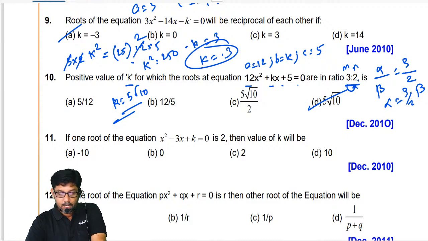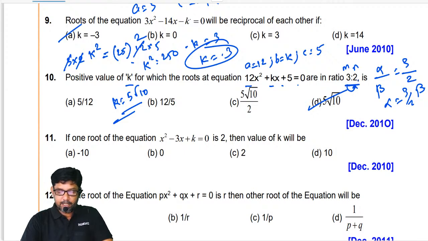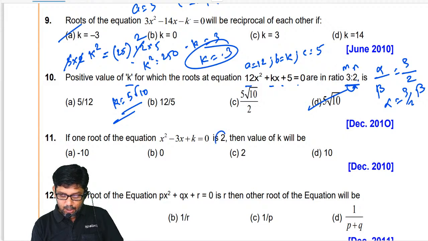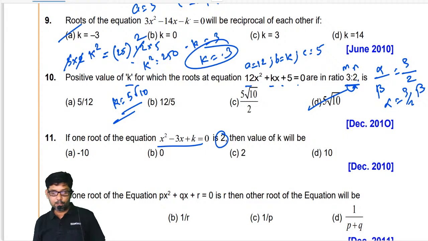Yes. Okay. Now 11th sum. It's very simple. If one root of the equation x square minus 3x plus k equal to 0 is 2, then the value of k. Listen here. It's very simple, my dear. Substitute the value of 2 in this equation. You'll get the value of k. Can you please get the answer online? Please substitute and get the answer. Nothing to be done. Just substitute and get the answer. One root is 2. Just do it.